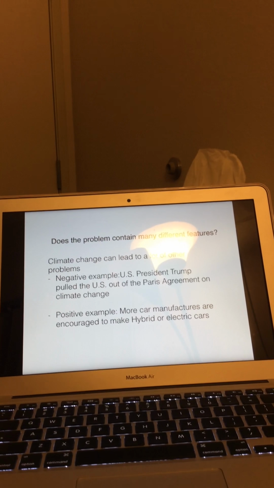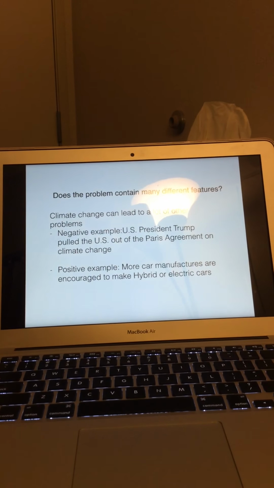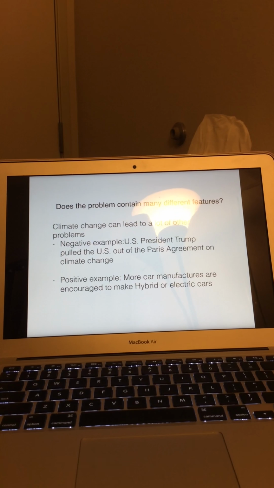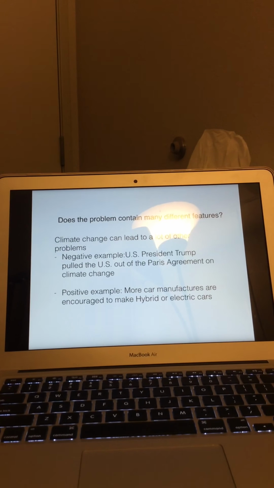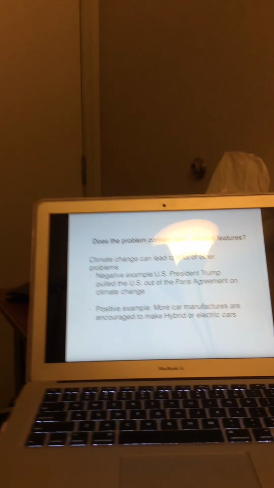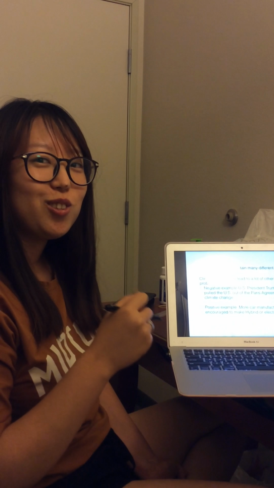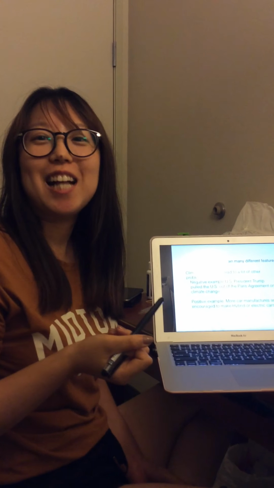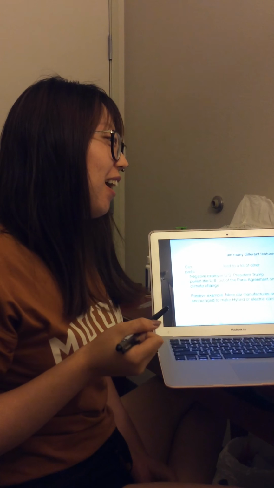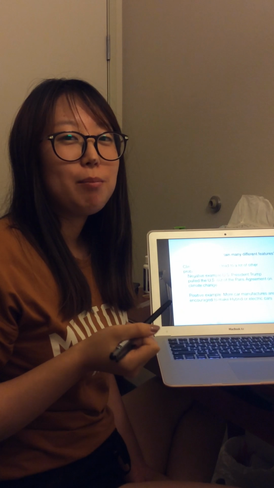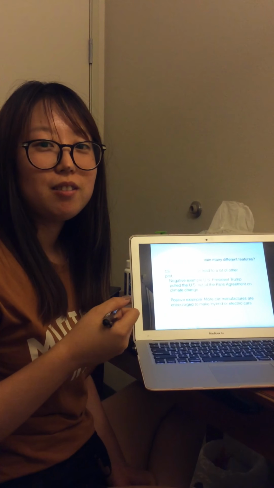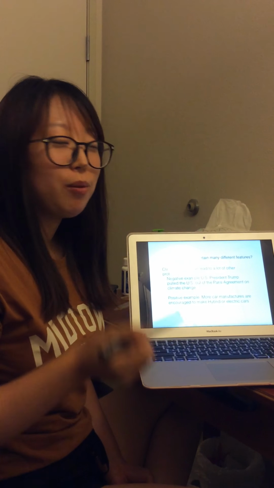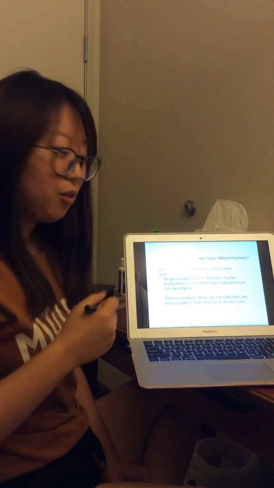So one of the agreement's points is that the powerful countries have to help the other poor countries to build new green technologies in order to help reduce global warming. And the United States has already spent a lot of money on it, and President Trump doesn't want to spend more money on it, so he's pulling the United States out of that treaty.